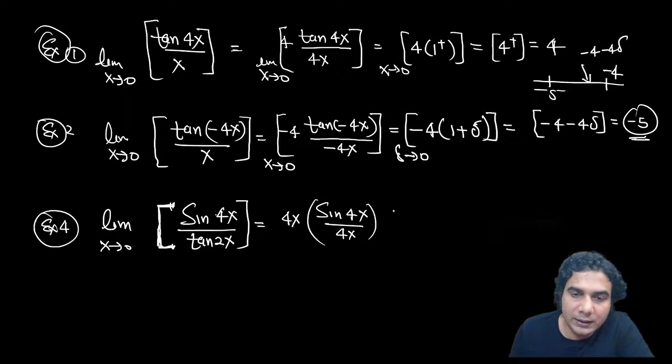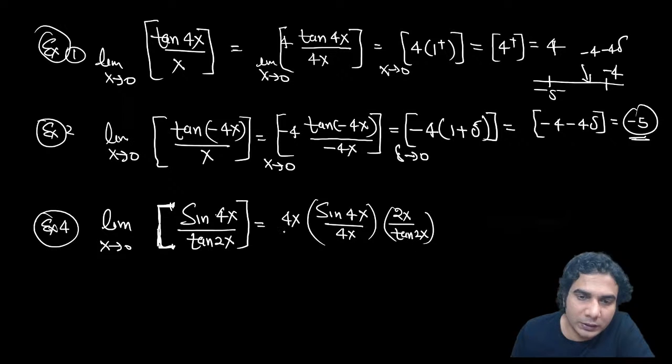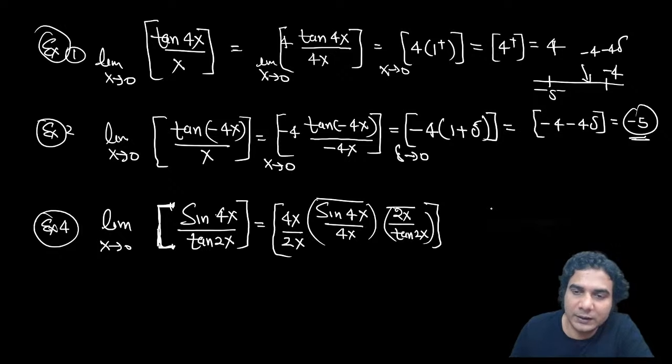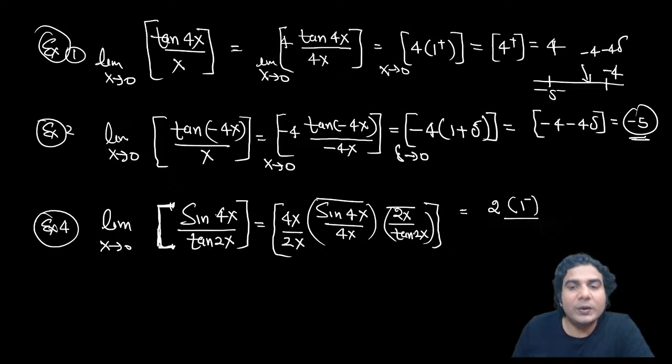And similarly, you can write 2x upon tan 2x. You have to divide by 2x also. This x and x will get cancelled, all right. So now you see this limit is 1 minus, and this limit is 1 minus again, because tan theta upon theta you can write in the denominator. So you can write like this, 2 into this is 1 minus. In the denominator, if you take this 2x, tan 2x upon 2x is 1 plus, okay.